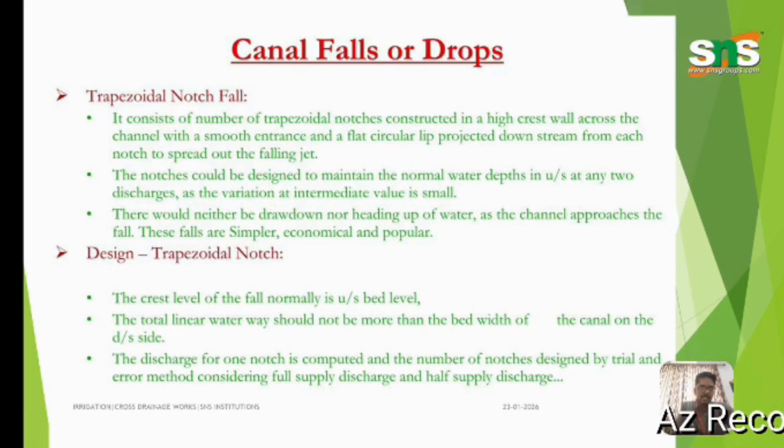Design of trapezoidal notch. The crest level of the fall is normally the upstream bed level. The total linear waterway should be more than the bed width of the canal on the downstream side. The discharge for one notch is computed, and the number of notches is designed by the trial and error method, obtaining the full supply discharge and half supply discharge.